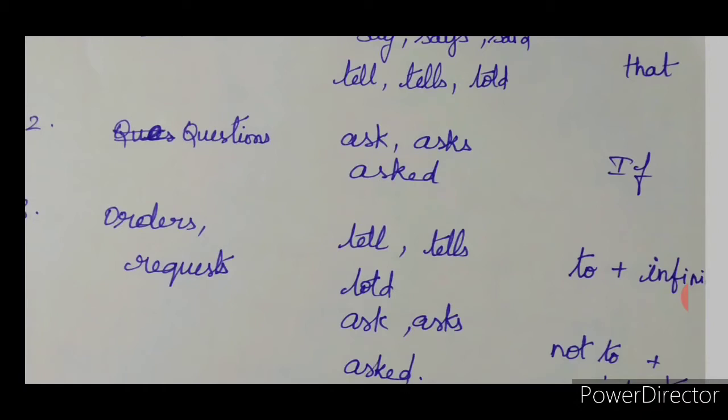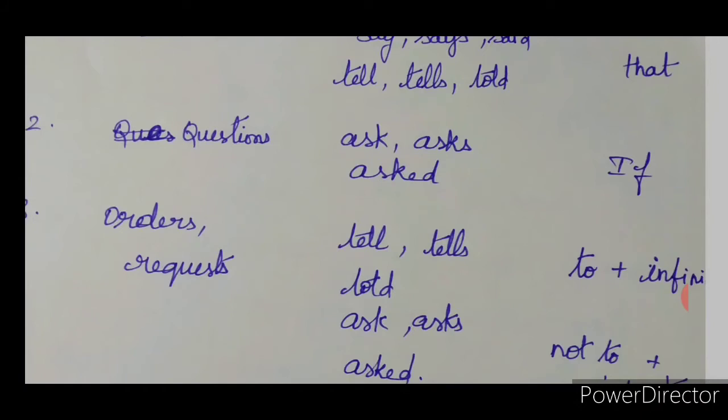And here the next one is questions. When will you use if or whether? If or whether can be used when the question is a yes or no question, the question that starts with an auxiliary verb. Let me give you an example sentence. He asked me, "Is this your home?"